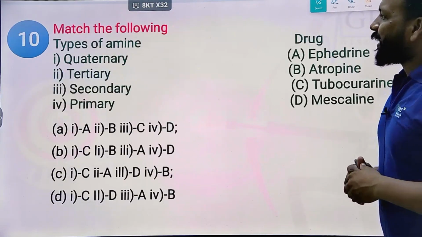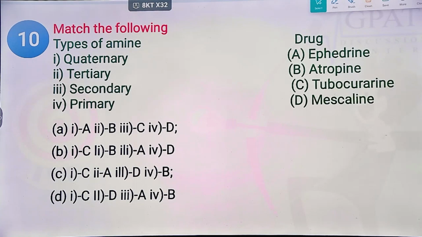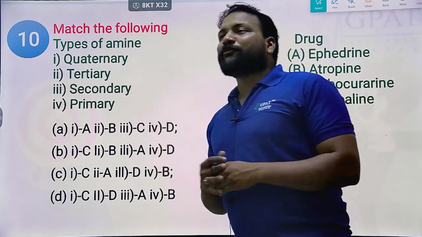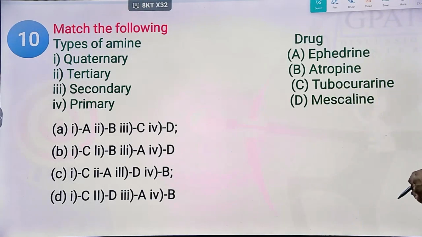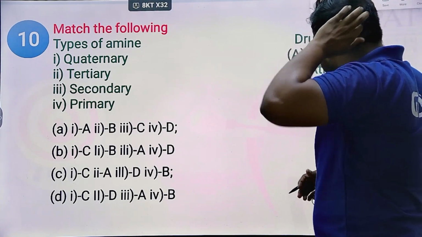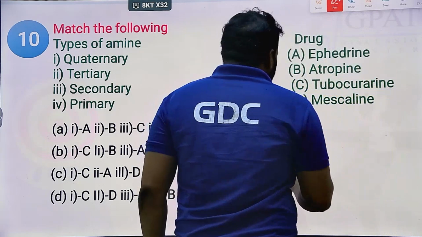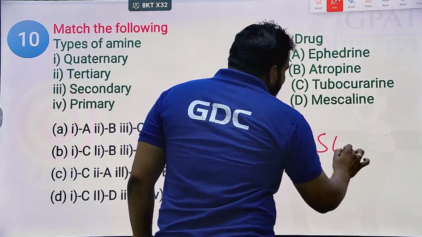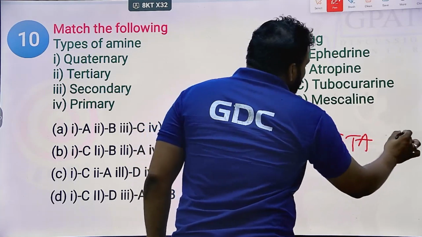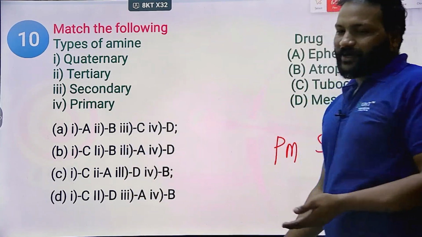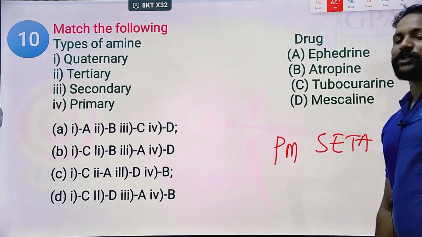Yeah, that's it. Next, match the following. Here the question will be on the type of amine and the example of the drugs based on the alkaloids. I'll give you an example here itself. PM Sita, our PM Sita is cutie. She was very cute.